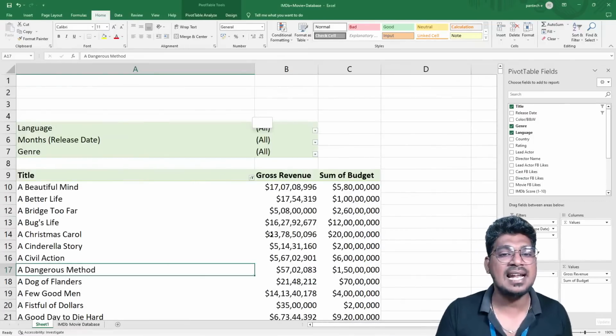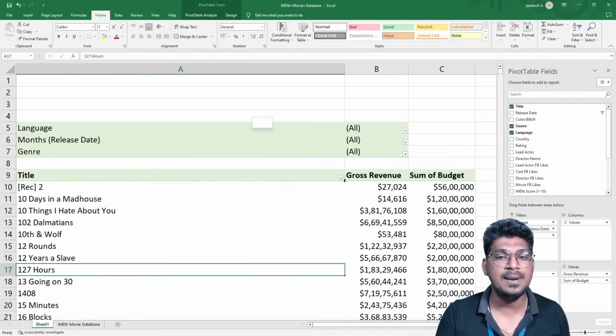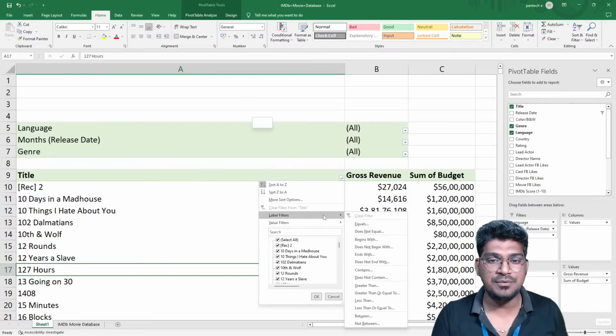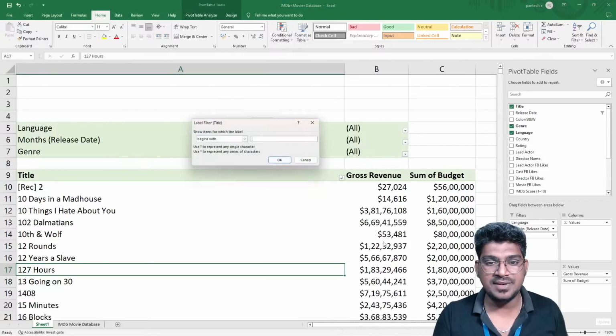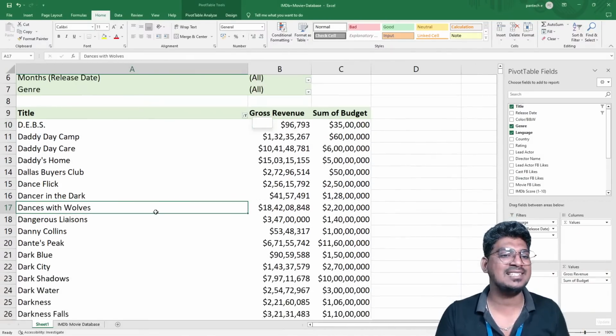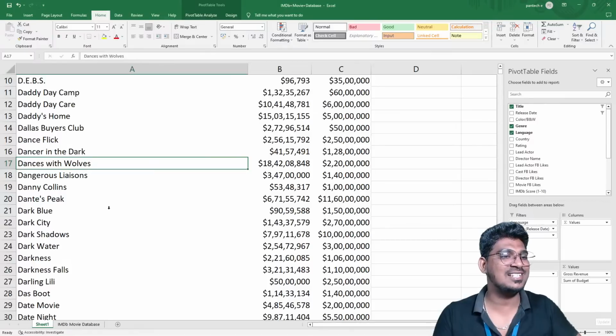If I select this label and clear the filter, yeah, clear the filter again, and I select this option and move to the filter and the begins with option. Begins with D means it is going to select the movie titles whose first letter is D. You can see this, no?